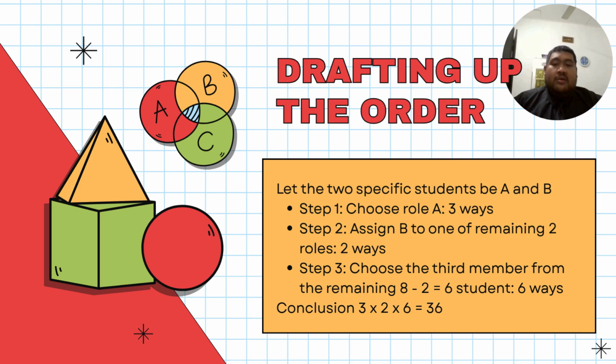So the total students, 8, minus the 2 students we chose earlier, will become 6 students, so it will become six ways. So in conclusion, 3 times 2 times 6 will become 36 ways for students to be in the same committee at the same time.